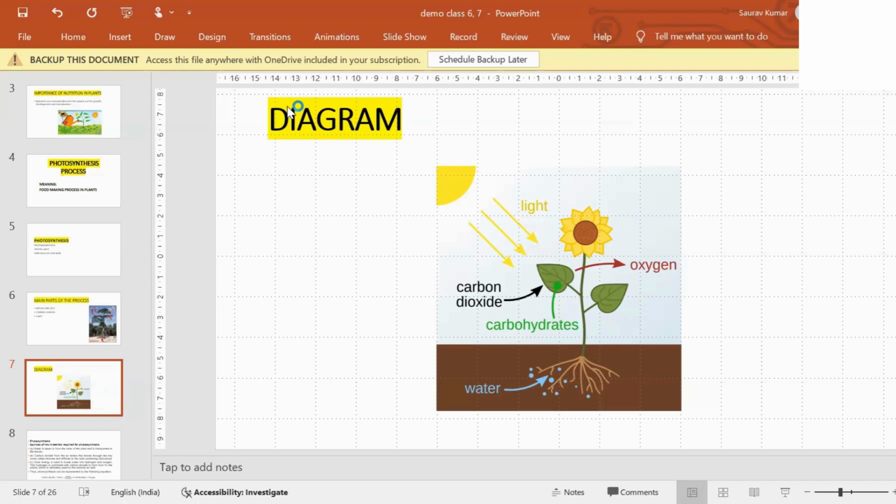But in the plants it is opposite. They are taking carbon dioxide and they are leaving oxygen. That's why plants are more powerful, because they are giving us oxygen, and that oxygen we are again taking. So basically we are depending upon the plants only. Right? In everything we are depending upon them. So this is the process. So where is this oxygen coming from? This oxygen is coming out from the photosynthesis process. So this process is giving us so much oxygen.